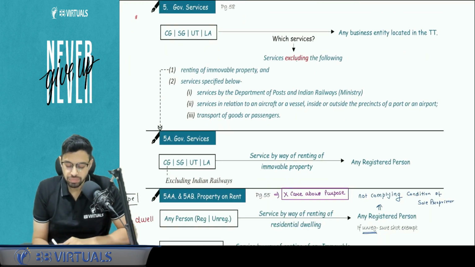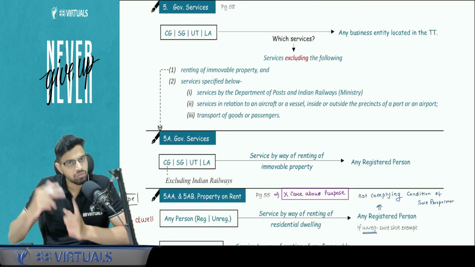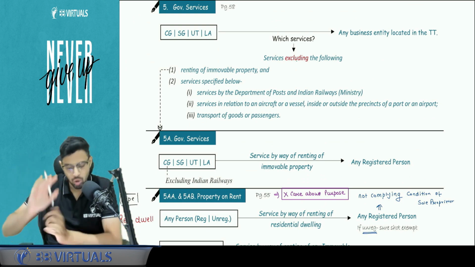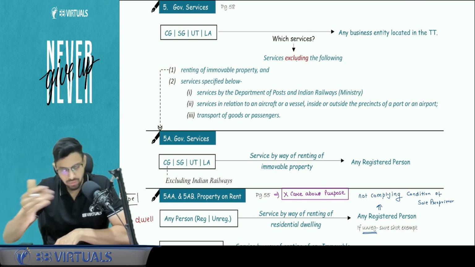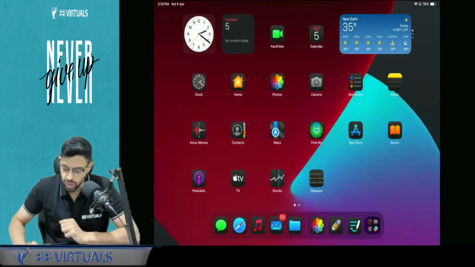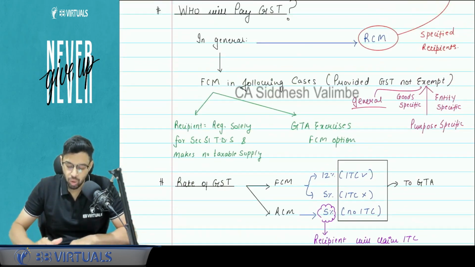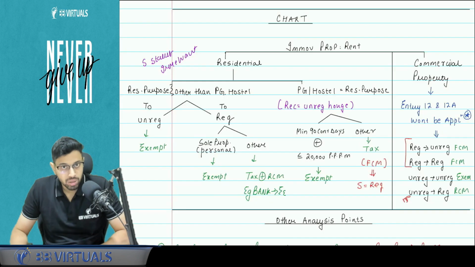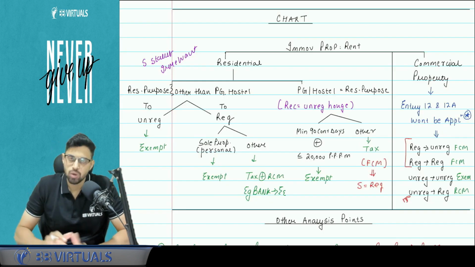Okay, next. Government services I will be covering along with chapter 4, because there is a very detailed chart that links chapter 4 and chapter number 2. Only for government I'm leaving, otherwise all the exemptions I'm covering here along with chapter number 2 only. Now let's talk about property on rent. Again, this property on rent that I'm talking about, I had covered in one GST short which is available on YouTube, plus the notes I have circulated on the Telegram channel.